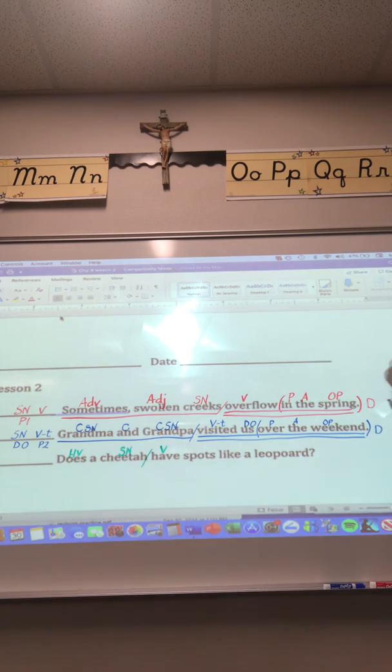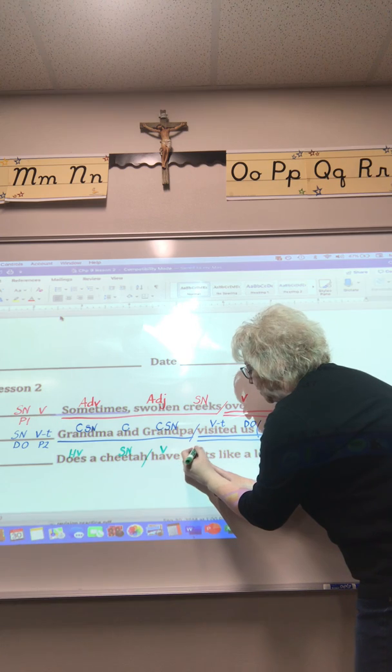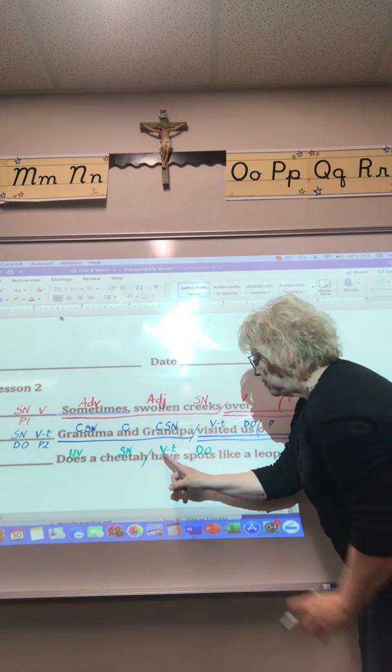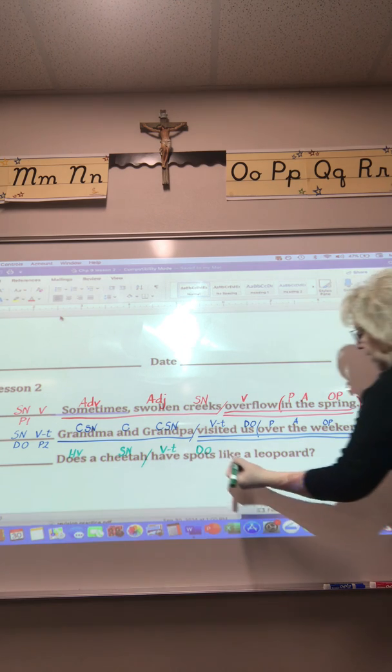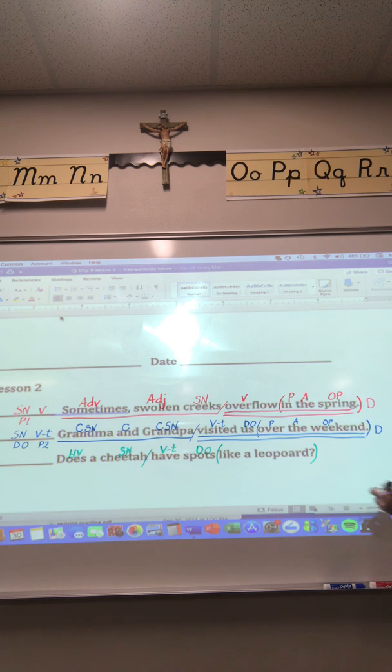Now, what does it have? It has spots. So spots would be direct object. This makes your verb into a verb transitive. Now, like a leopard is a prepositional phrase.